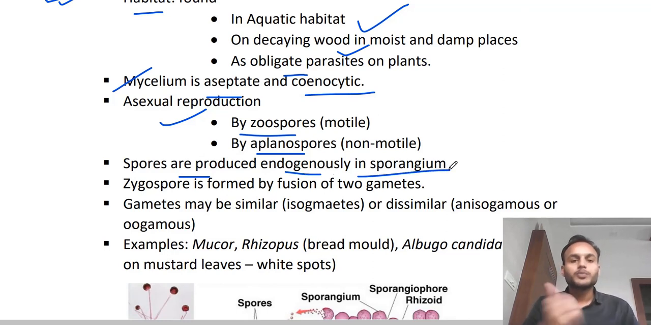How are spores produced? Spores are produced in sporangium. Like the Rhizopus we have studied, there is a bulb-like structure called the sporangium, which splits to release the spores outside, and those spores germinate, right?